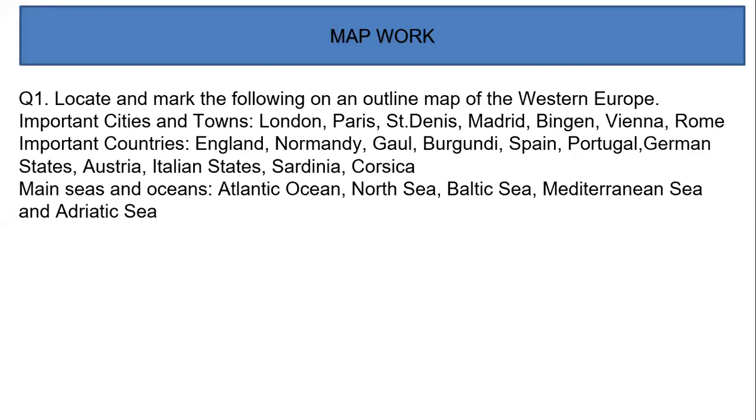So today I wanted to do a run through with the map work. Map work can come out of all the four chapters that we have learned. I'm going to be showing you map work of chapter 2 and map work of the three orders today. I want you all to pay attention carefully. In three orders, I can ask you any of these towns, and you will have to mark these on the outline, on the political map of the world.